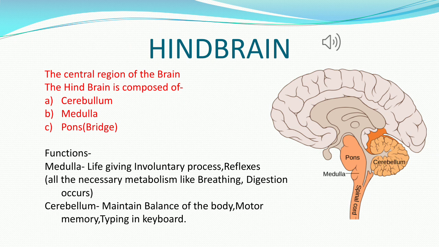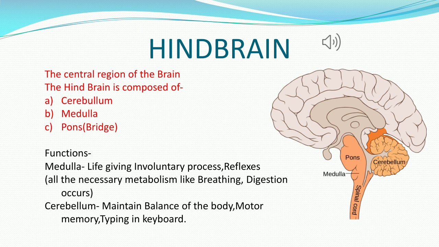It is located at the back side of the head, and its function is to control the balance of the body and coordinate the voluntary movement of the body. Mainly the cerebellum helps in balancing. If we ride a bicycle, we have to balance it, and this balancing memory comes from the cerebellum.